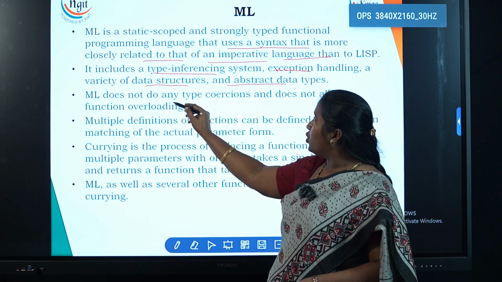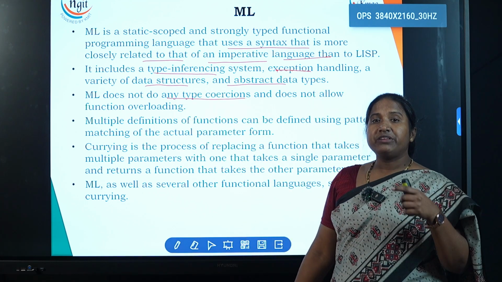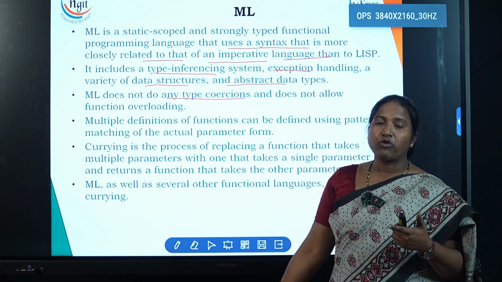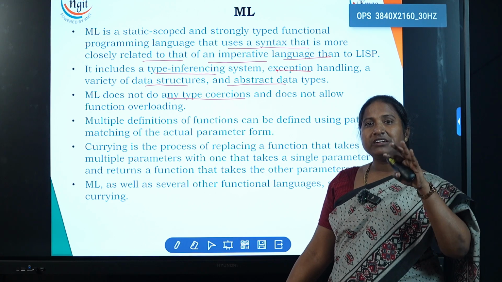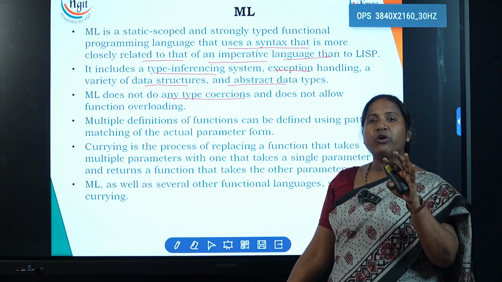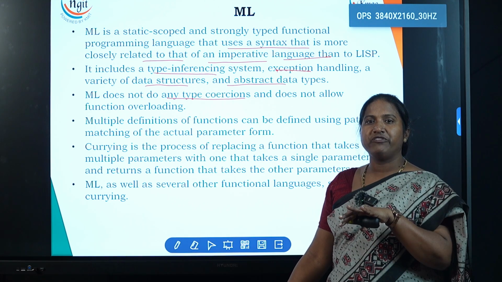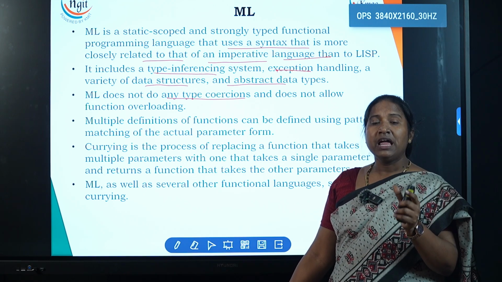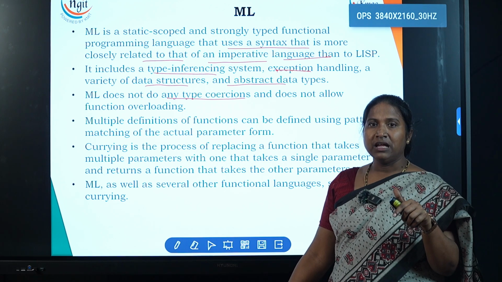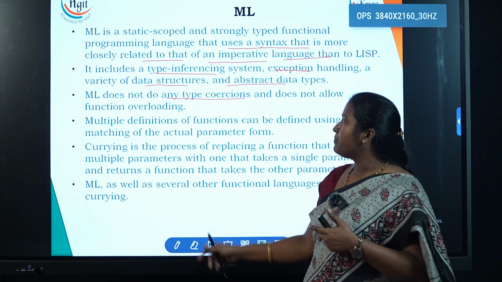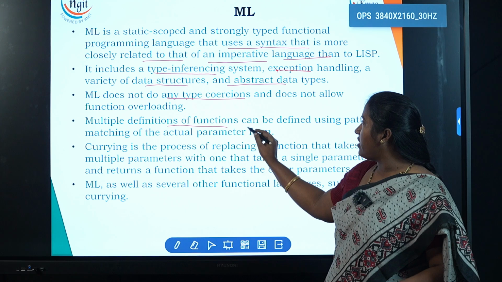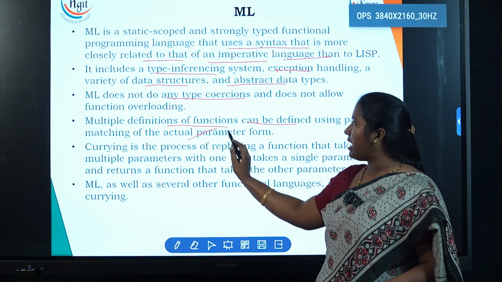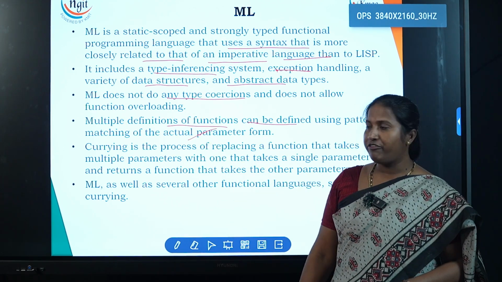ML does not do any type coercions. The reason why we don't have any type coercion is what? We have the type inference feature. When you have a language with a type inference feature, whatever value is expected from that expression, it will bind automatically. That's the type inference feature. Multiple definitions of functions can be defined using pattern matching of the actual parameter form.